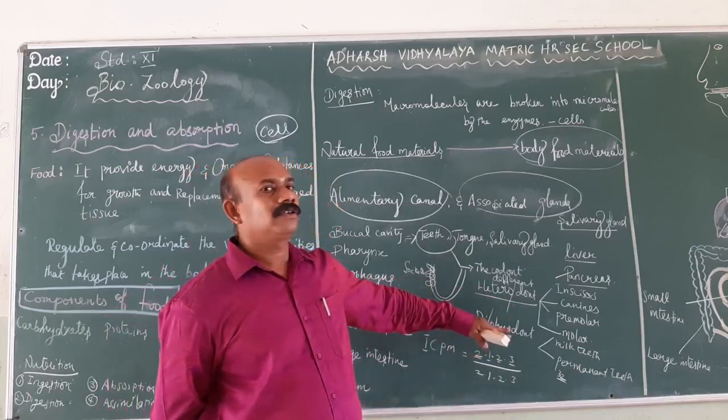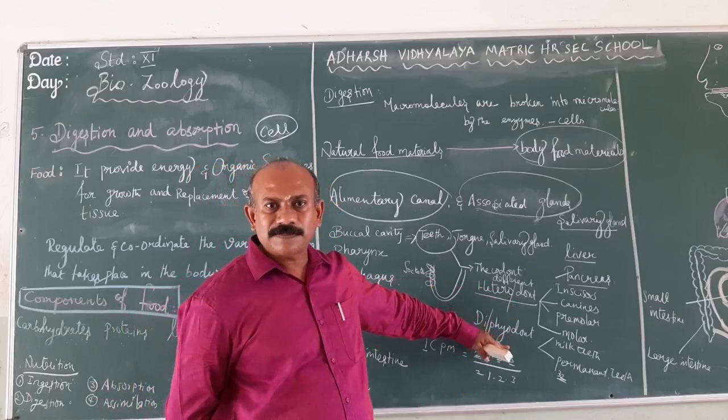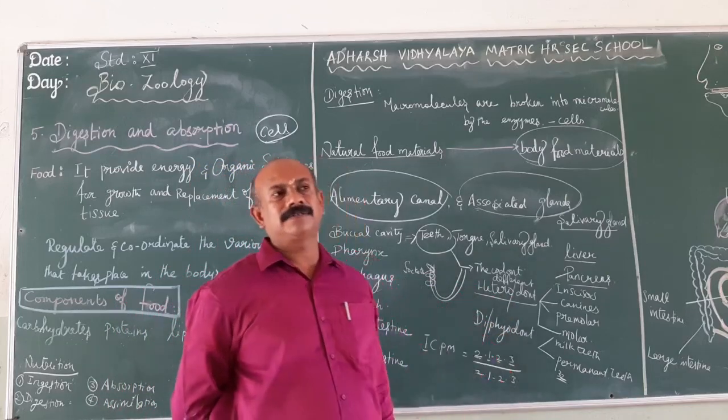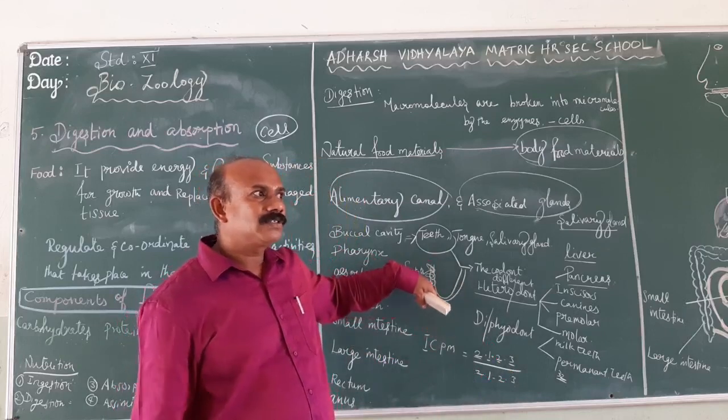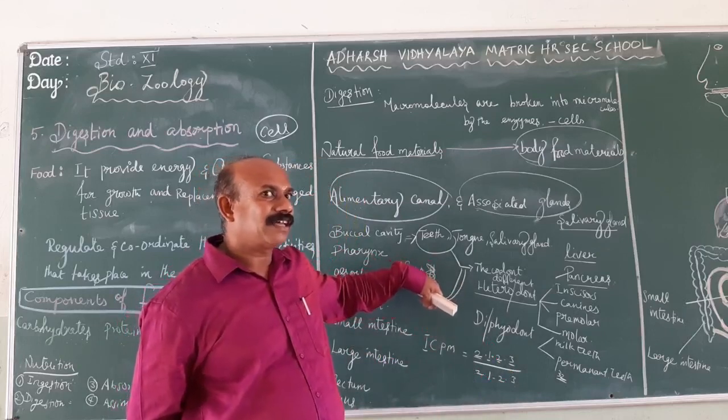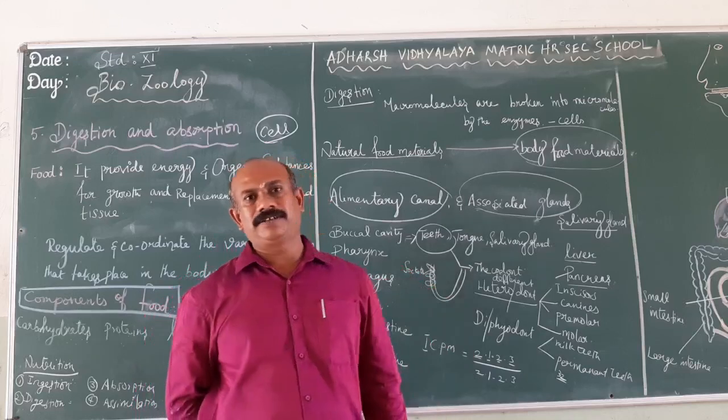Teeth that arise twice in the lifespan are known as diphyodont. Teeth that are embedded in the jaw bones in sockets are known as thecodont.